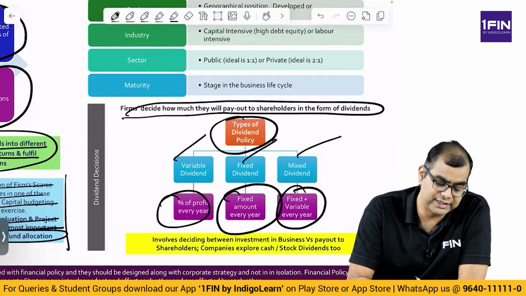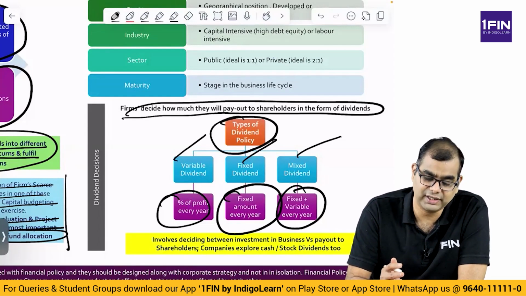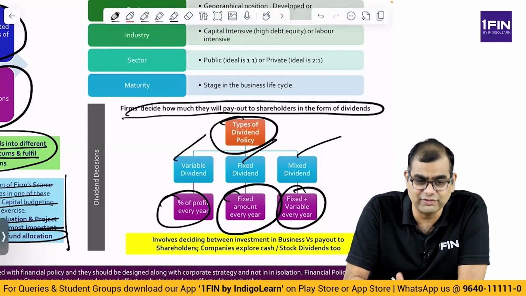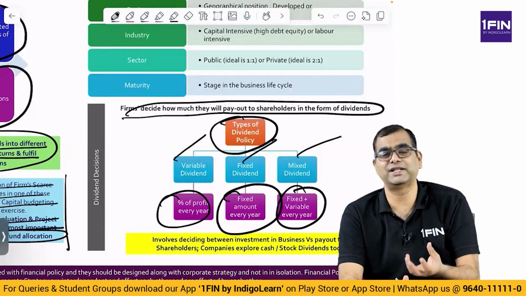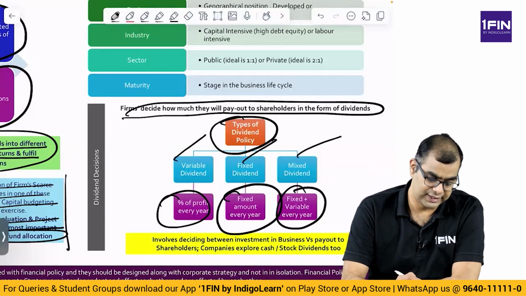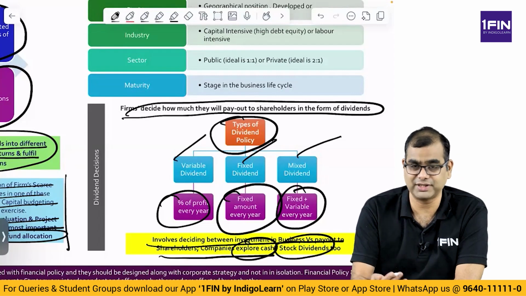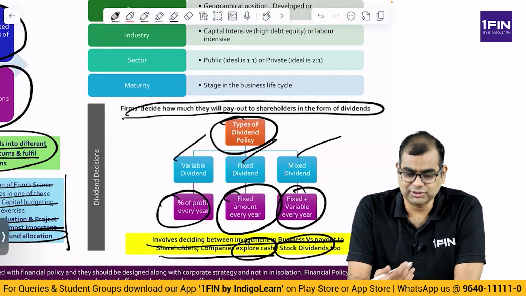So you take these dividend policy decisions, focusing not only on the various other investment opportunities, but also on satisfying existing shareholders who want dividends. So it involves choosing between investment in businesses versus payout to shareholders. Companies also explore cash as well as stock dividends. A lot of companies explore stock dividends also. That is some kind of a bonus.